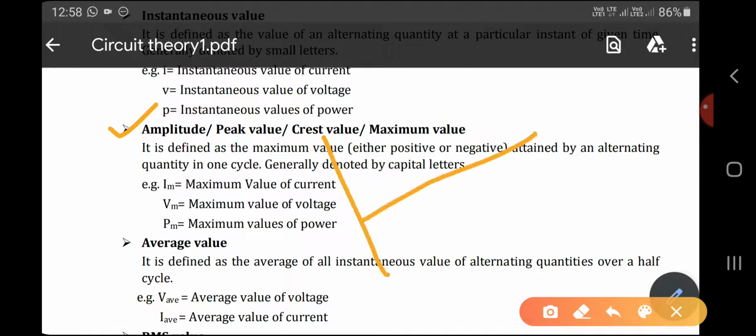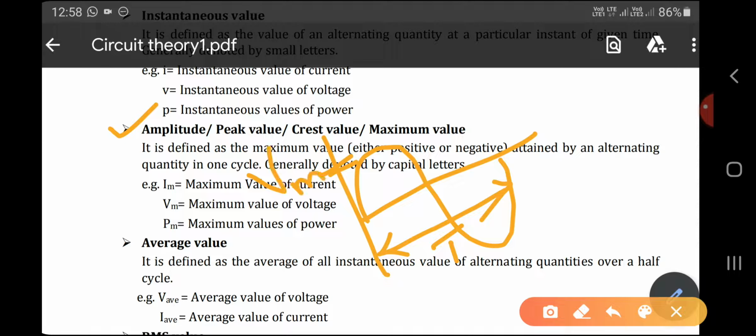For example, this is your sinusoidal waveform. It may be positive or negative. This is a complete cycle. This is nothing but your complete cycle. So, this can be represented as Vm, where m is the maximum value. This can be taken as peak value or crest value or maximum value. If you are representing the negative one, it can be represented as minus Vm. So it may be a positive value or a negative value.